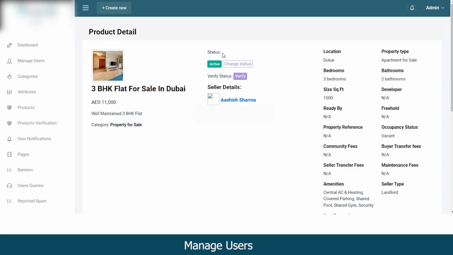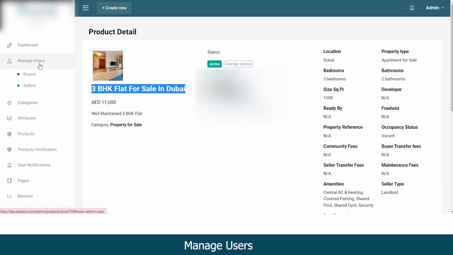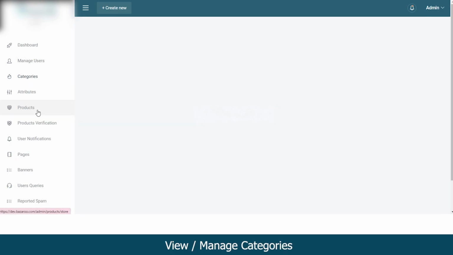And now you can view the complete product details that seller has uploaded, like the product description, the pricing, and all the other attributes such as location, property type, bedrooms. Coming to the category section.